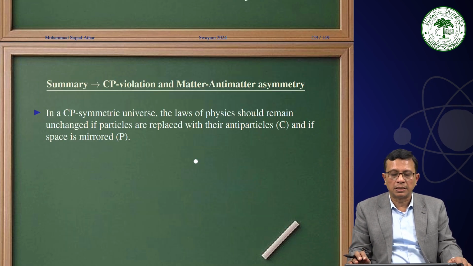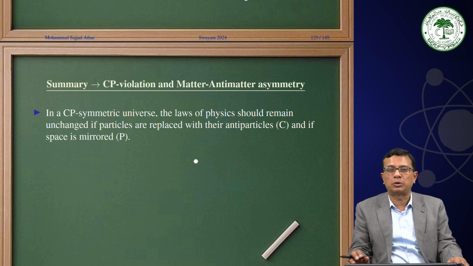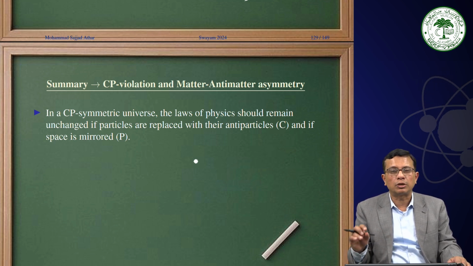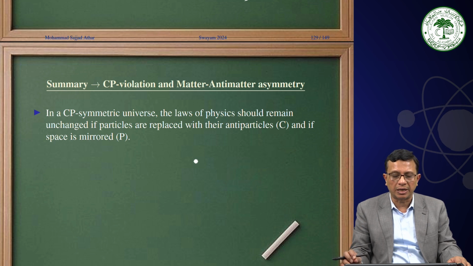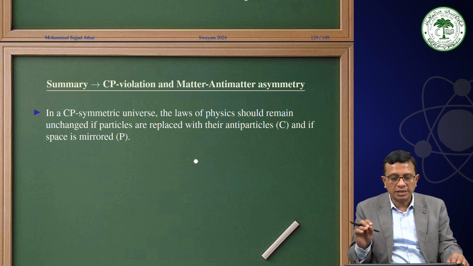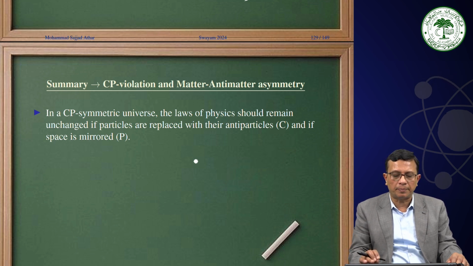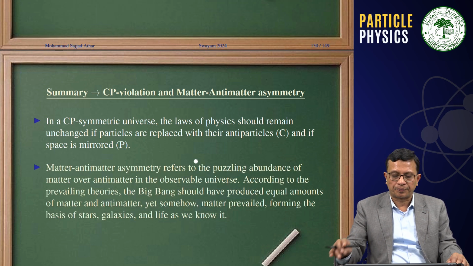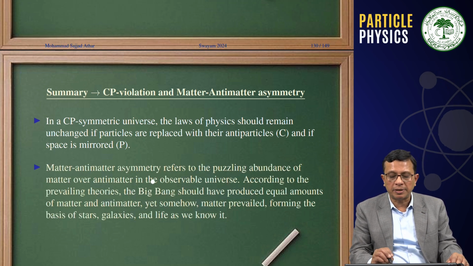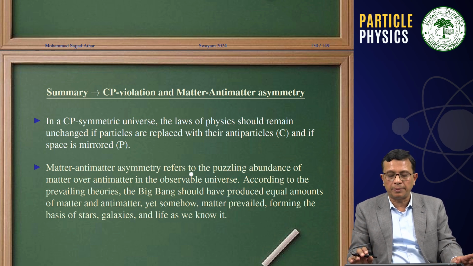Now, to summarize, why are we talking so much about CP violation? Because it has great physical significance. In a CP symmetric universe, the laws of physics should be the same for particles as well as their antiparticles. Matter-antimatter symmetry refers to the puzzling abundance of matter over antimatter in the observable universe.